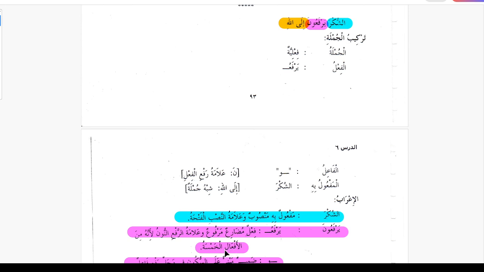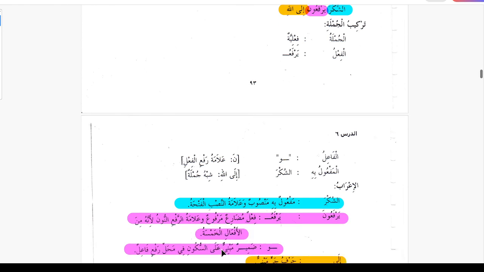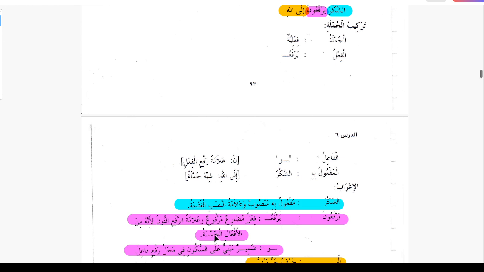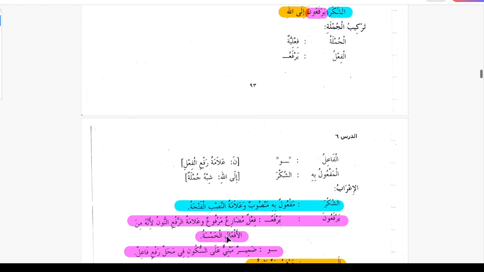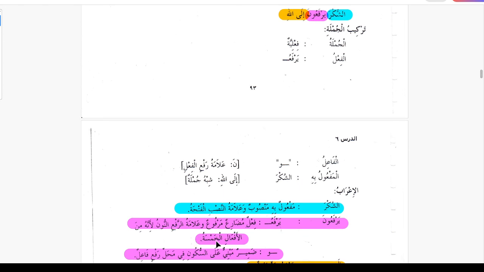And the presence of noon, when you see the noon there with those pronouns, then those are the rafa form, because for the nasab and majzoom forms, the noon is omitted. So those are called af'al khamsa.